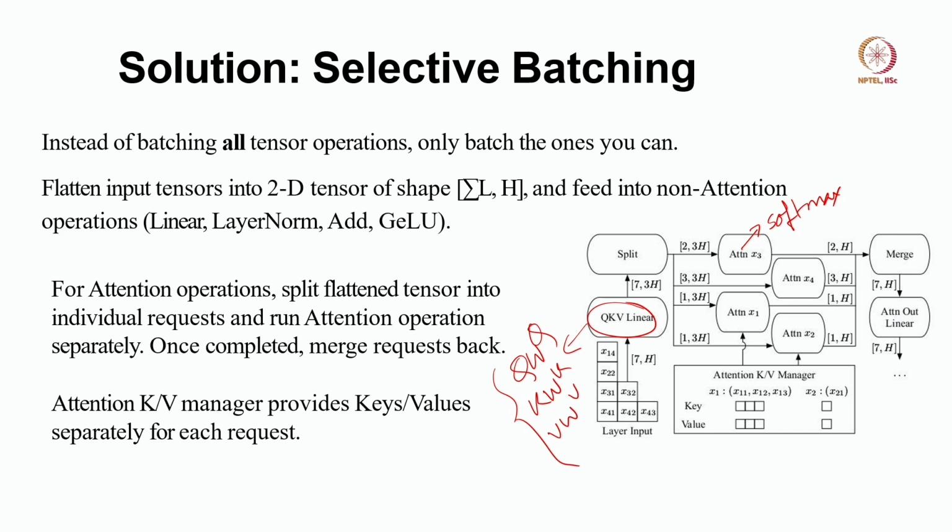So, that is why ORCA proposes this selective batching, where we can merge multiple inputs to perform QKV linear, then we can split, and then we can perform attention on each input separately. Remember, intuitively we cannot batch the attention, because if we perform batching on attention, then we will end up computing attention for one input with respect to another, right, which we do not want. We want to compute self attention, the attention for that particular input itself, correct.